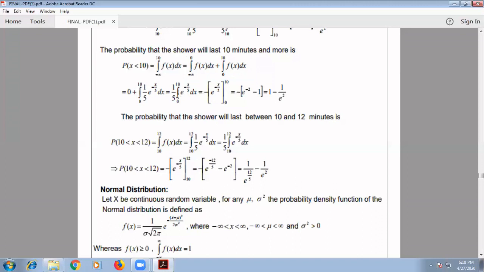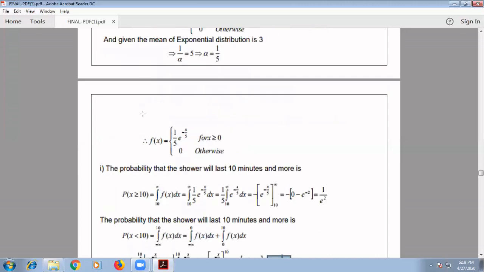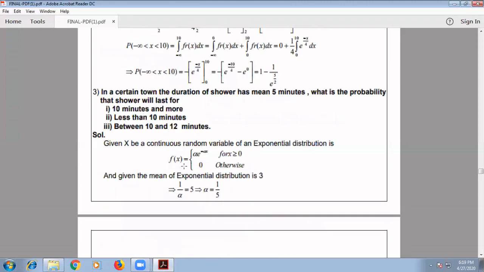After integration, again here it becomes e to the power minus x by 5 divided by minus 1 by 5. So 1 by 5 and 1 by 5 get cancelled, and the minus sign remains into e to the power minus x by 5, from 0 to 10. If you apply upper limit minus lower limit, it becomes minus of e to the power minus 2 minus 1. So minus into minus becomes a plus: 1 minus e to the power minus 2, which can be written as 1 minus 1 by e squared. This is the value we are going to get whenever the probability is less than 10 minutes.